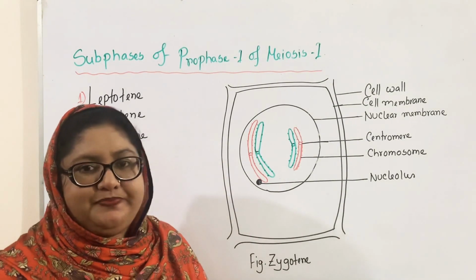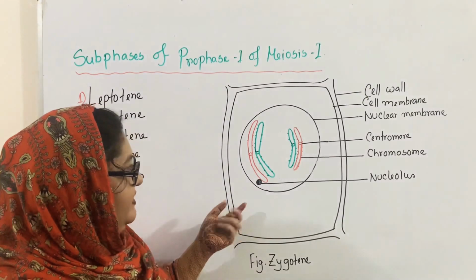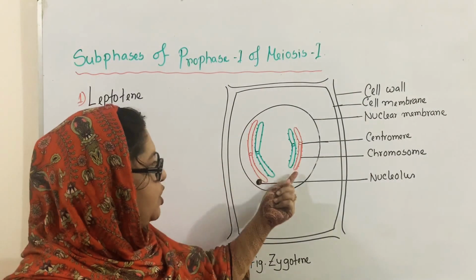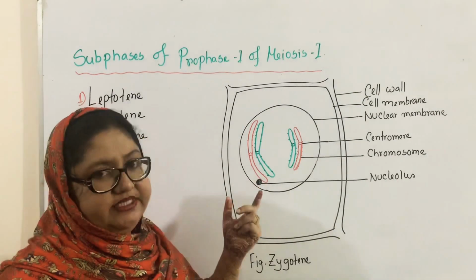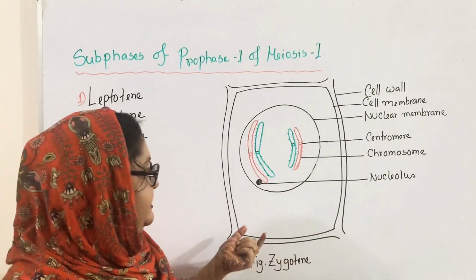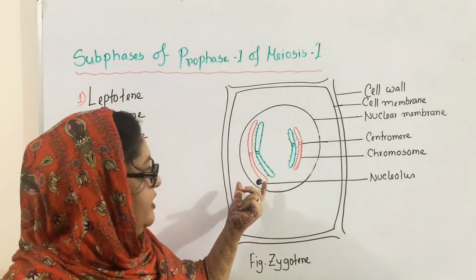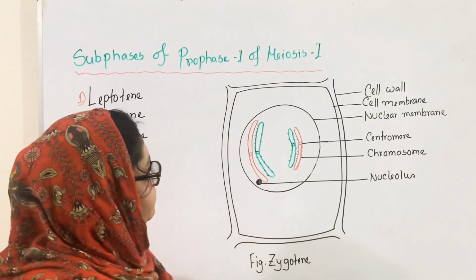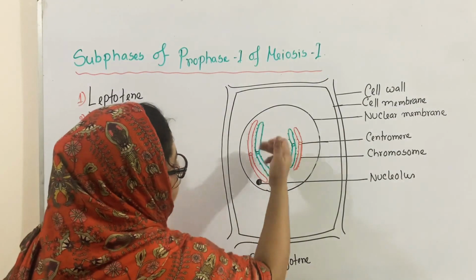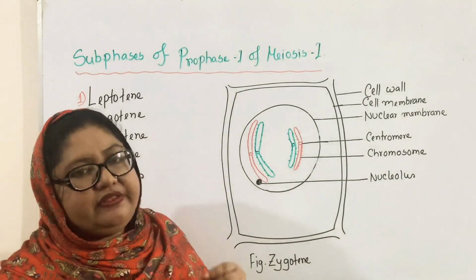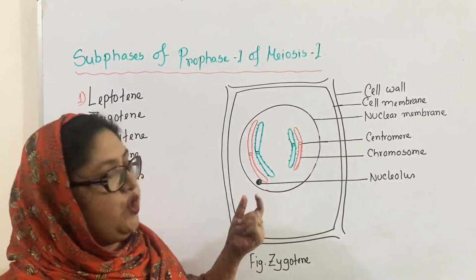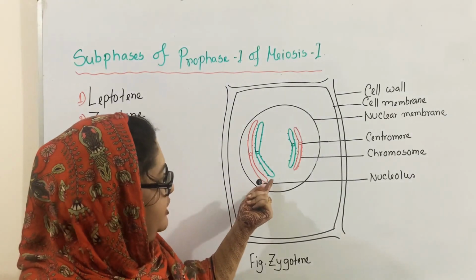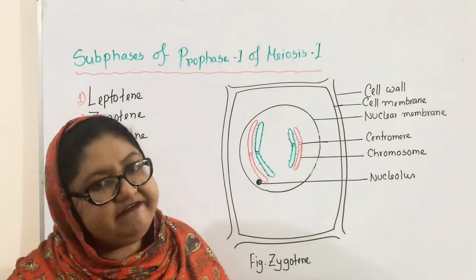Now, zygotene. You can see in the diagram there is a difference. In the previous diagram, both the long and short red chromosomes remain at the same side. But at the beginning of this stage, the chromosomes start to pair. And these types of chromosomes are known as homologous chromosomes. At the beginning, they start to line up from one end to the other. The process of formation of pairing is called synapsis. And each pair of these homologous chromosomes is known as a bivalent.